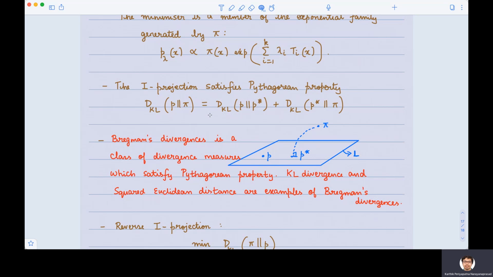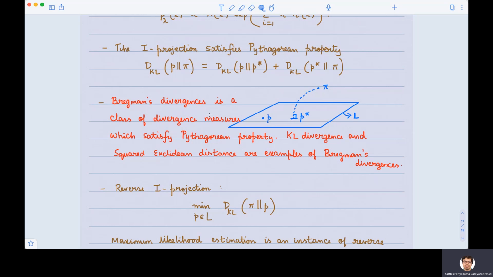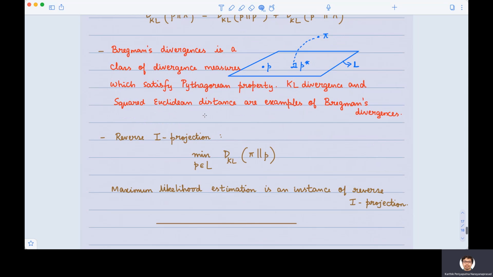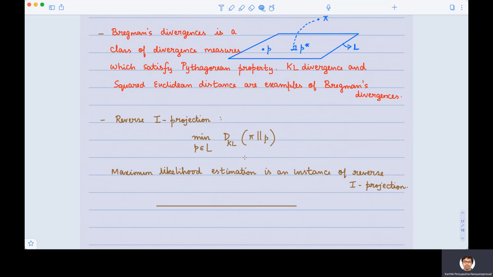And information geometry involves the study of projection of these other divergence measures also. Because they satisfy the Pythagorean property, there must be nice geometry in those. Studying the geometry of those divergence measures is what information geometry is usually about. In this lecture, what we try to see is how information geometry can play a role in understanding certain phenomena in statistics, such as projections, maximum likelihood estimation, and so on. Finally, we touched upon reverse I projection, where we held the first argument fixed and we minimized KL divergence with respect to the second argument over a certain family. And we saw that maximum likelihood estimation is an instance of reverse I projection.